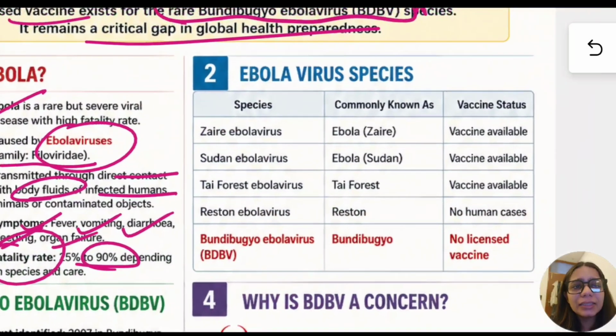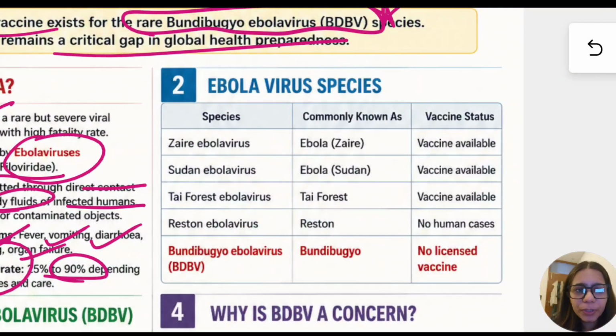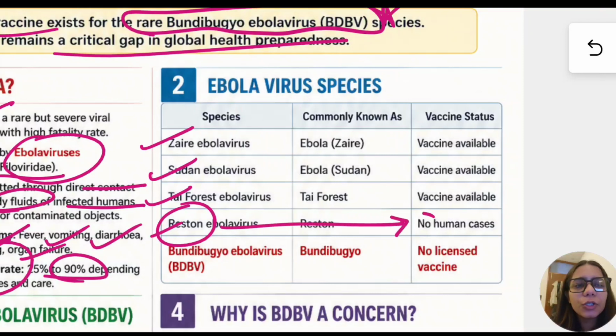Now let us see, there are different species, and for which species a vaccine is available, which particular species does not affect humans, and which particular species is in the news currently. So we have different strains: Zaire, Sudan, Thai Forest, and Reston. Now Reston does not impact humans. There are no human cases.